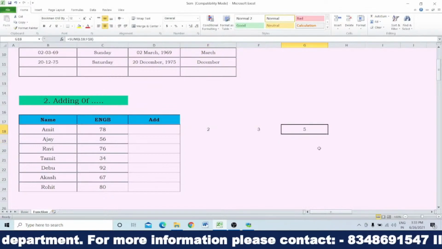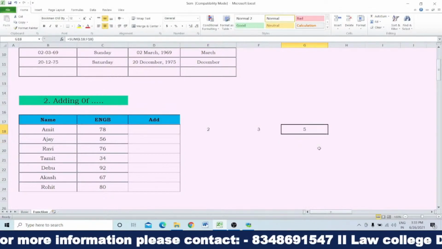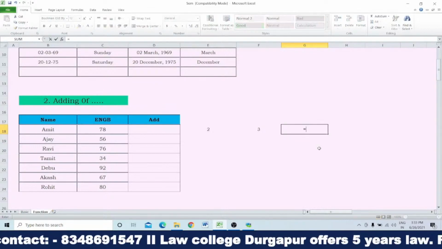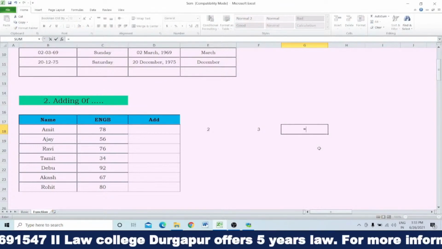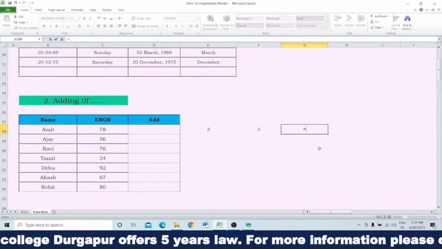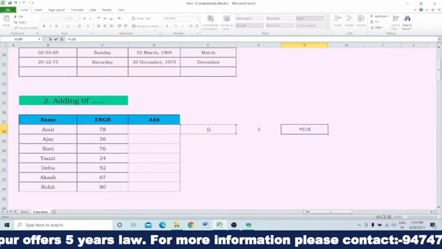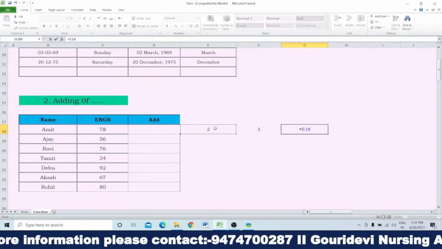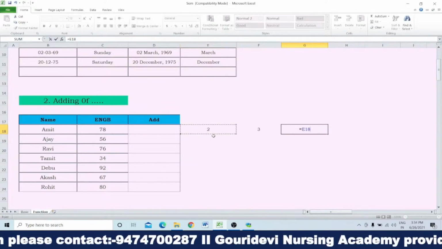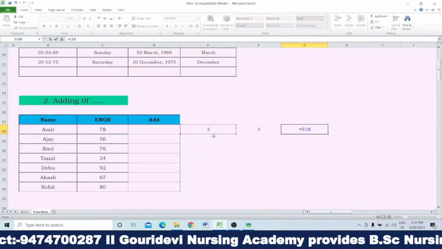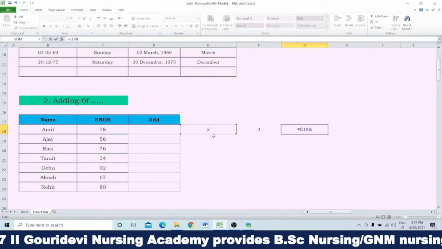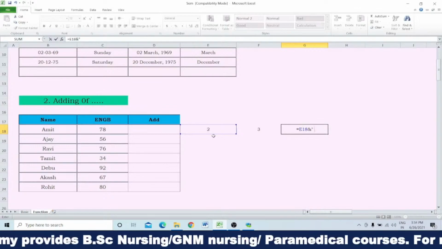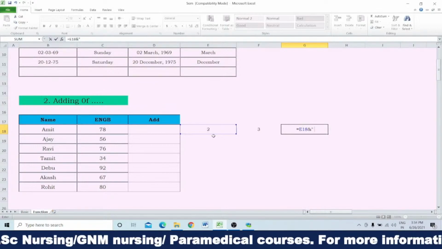But if I want to write it in the form of 2 plus 3, then what I will do, see, I will write is equals to, then which cell I want to add, first this cell. This cell I have given the cell number E18, that means column E and row 18. Then I use the addition symbol, the ampersand, and then within colon whatever you write will be shown here.